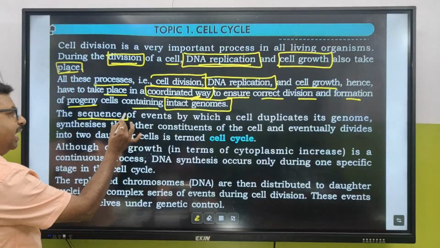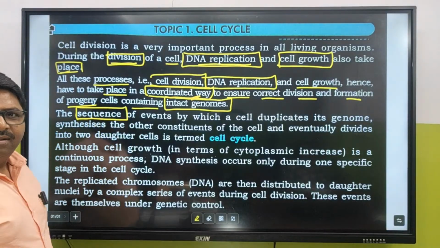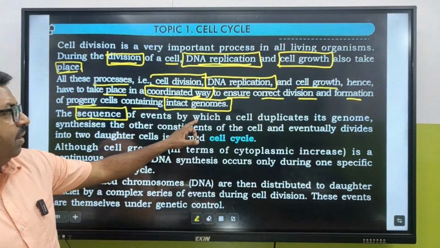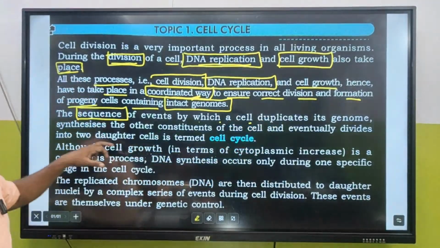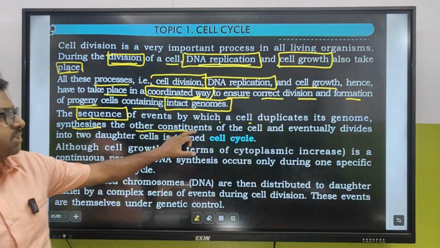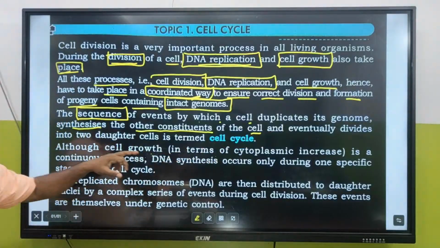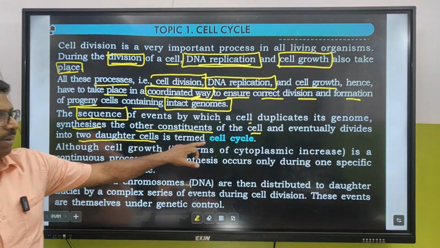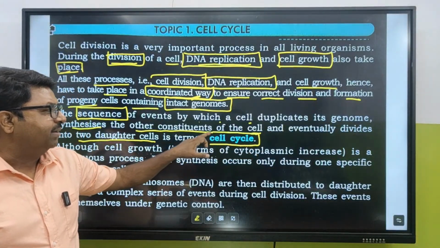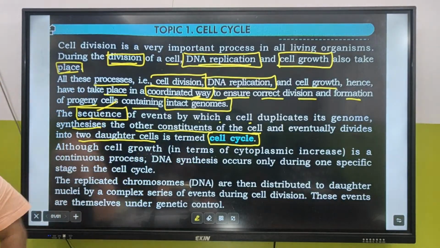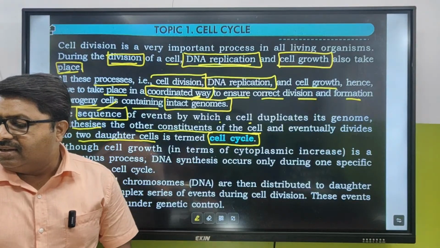The sequence of events by which a cell duplicates its genome, synthesizes the other constituents of the cell, and eventually divides into two daughter cells is termed the cell cycle. So what is a cell cycle? Cell cycle is a sequential event.